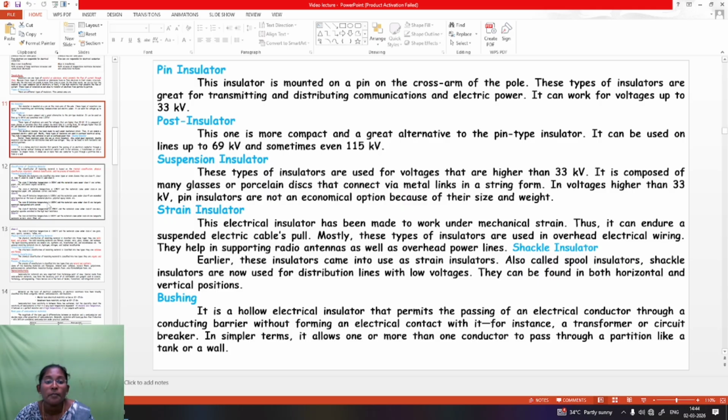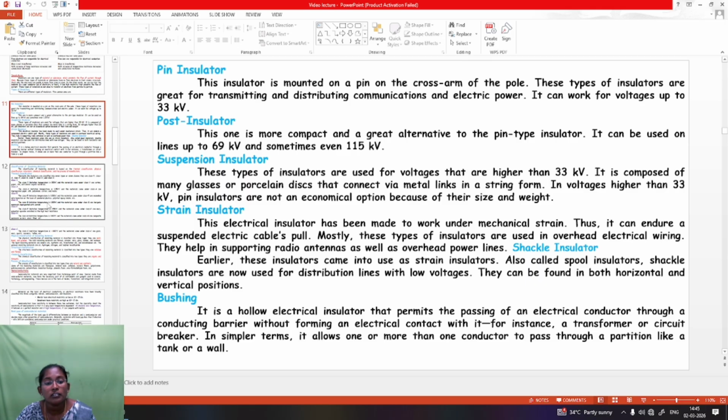Strain insulator next. This electrical insulator has been made to work under mechanical strain. Thus, it can endure the pull of suspended electric cables. Mostly these insulators are used in overhead electrical wiring. They help in supporting radio antennas as well as overhead power lines. Next, the shackle insulator. Earlier, this insulator was used as a strain insulator, and it is also called the spool insulator. Shackle insulators are now used for low voltage distribution lines. They can be found in both horizontal and vertical positions.